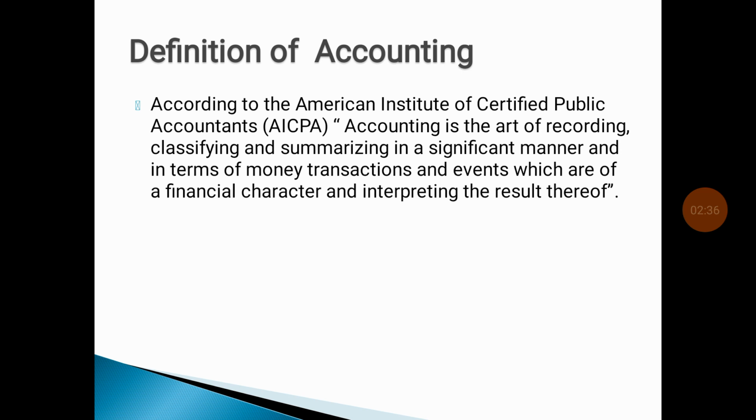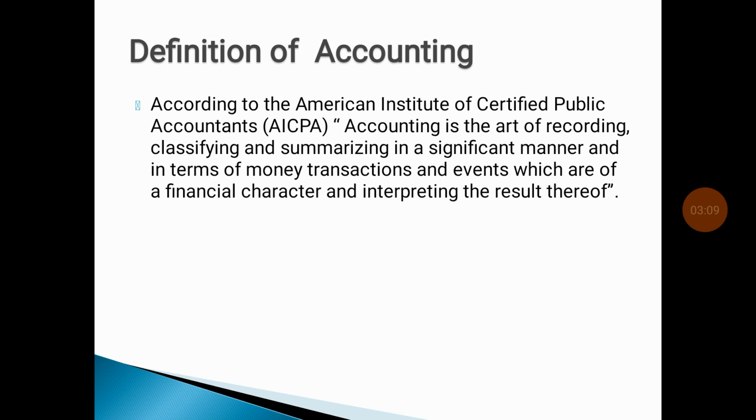Then trading account. In the trading account, we maintain only direct expenses and direct incomes. On the debit side, we enter the direct expenses. On the credit side, we enter direct incomes. Examples of direct expenses are wages, fuel, carriage inward, etc. An example of direct income is sales, that is, cash received on sales. With the help of the trading account, we can get the gross profit or gross loss.